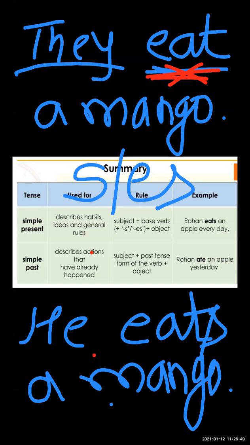Now see here, he is a singular pronoun and that's why we add s or es. So it is the rule, when you use a singular pronoun or singular naming word, in simple present tense you will add s or es to the main verb.